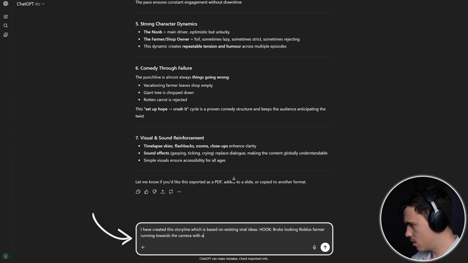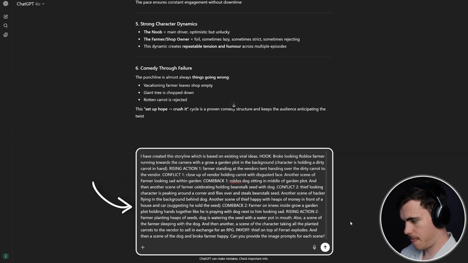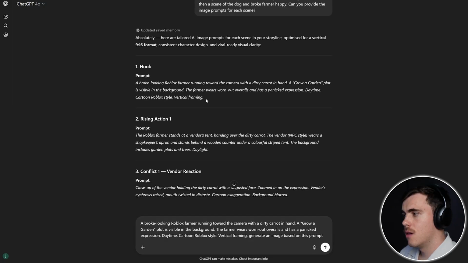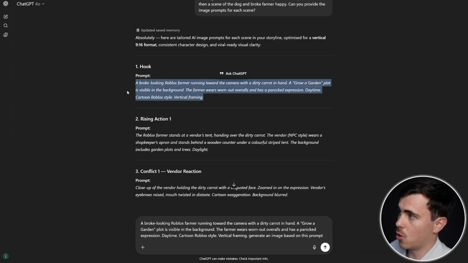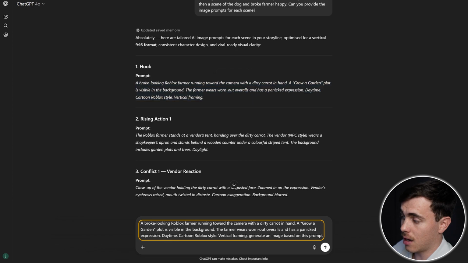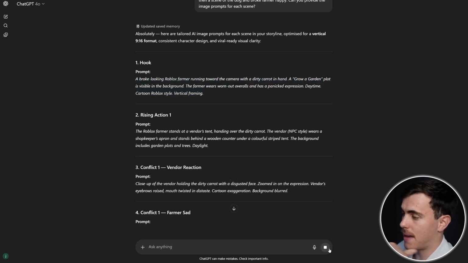It's time to bring the storyline that we just created to life using AI, and we aren't gonna mess around. I got straight into typing out the story structure that we came up with into ChatGPT, and I asked it to generate image prompts for each of the scenes. And after we got back the image prompts, I wanted to make a point to you. Okay, so far, what I've done is just copy out our first image prompt, which was our hook, and I've just pasted it at the bottom here. And I just wanna show you the first image that we get back from ChatGPT.